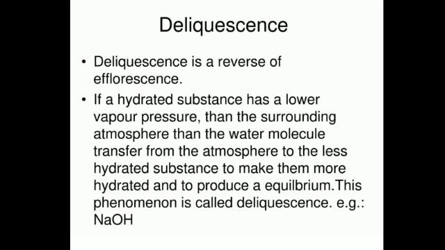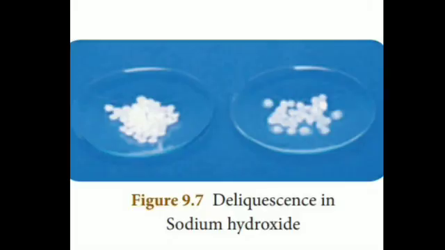Examples of deliquescent substances are ferric chloride, caustic soda and calcium chloride. Here, sodium hydroxide or caustic soda is deliquescent and loses its crystalline form, and slowly it changes into a solution. Similarly, we have other deliquescent substances, ferric chloride and calcium chloride.